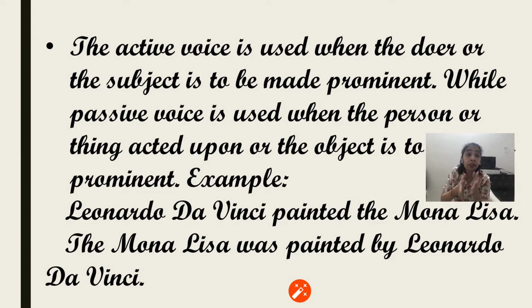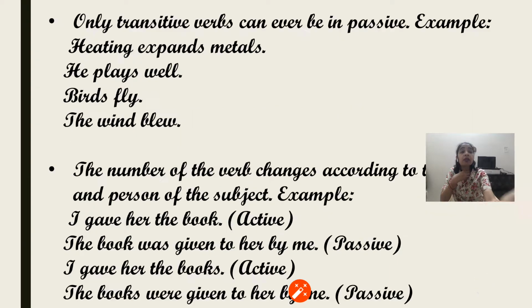So we are talking about the Mona Lisa here. Mona Lisa is passive. Mona Lisa is not the doer of the action. The doer of the action is Leonardo da Vinci. But we are giving prominence to that painting. Mona Lisa, who made it? Leonardo da Vinci made it. So here the voice is passive because the subject is also passive here. So in passive voice, the one who is not the doer of the action, on whom the action is performed, is given prominence.